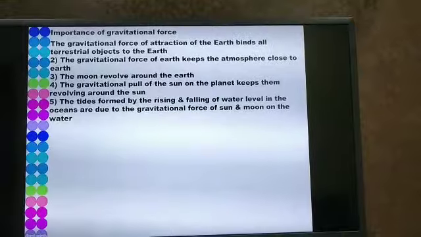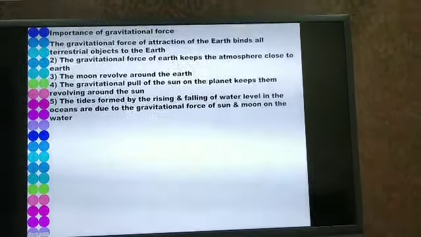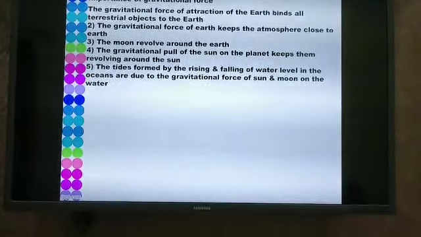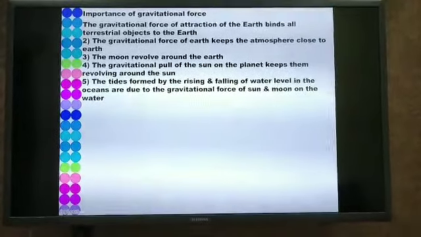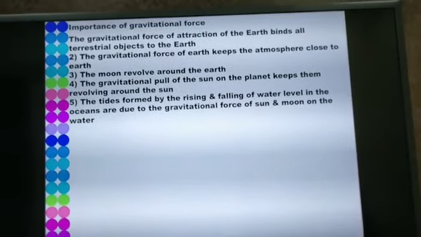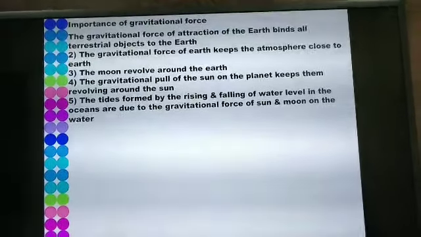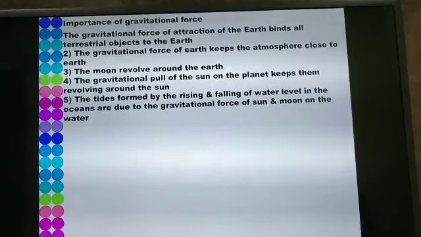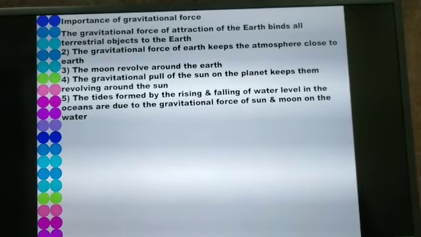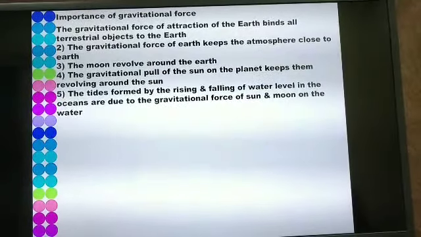The moon can revolve around the earth because of the gravitational force which is exerted by the earth on the moon. Similarly, the gravitational pull of the sun on the other planets keeps them revolving in their elliptical orbits. Also, high tides and low tides are formed by the rising and falling of water level in the oceans because there is a gravitational force of attraction between the sun and the moon on water.